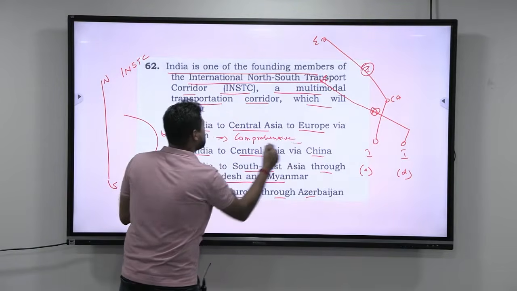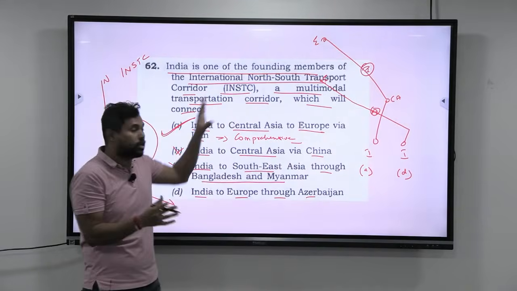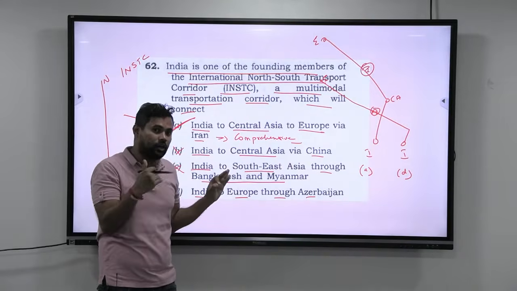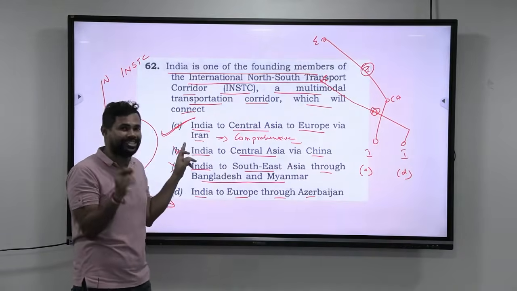I am telling this with the presumption that, let us say, you have not heard about the International North-South Transport Corridor. If you are at that stage, then how can you use your wisdom to come to the answer that A is the correct answer?